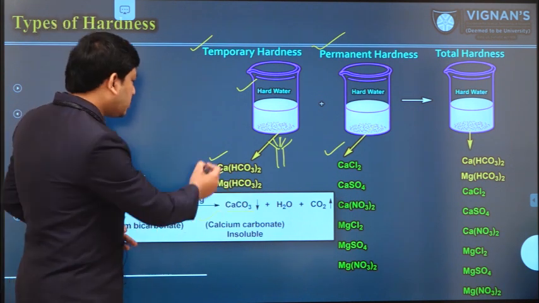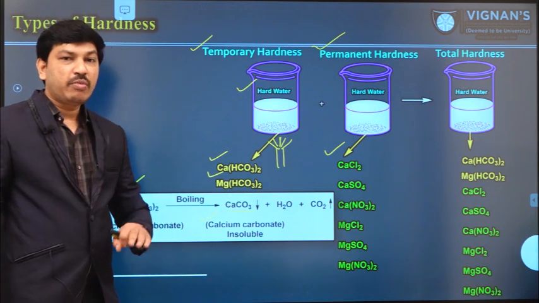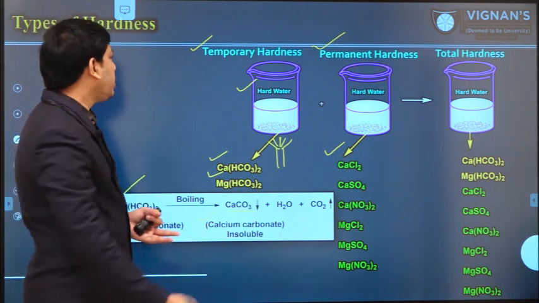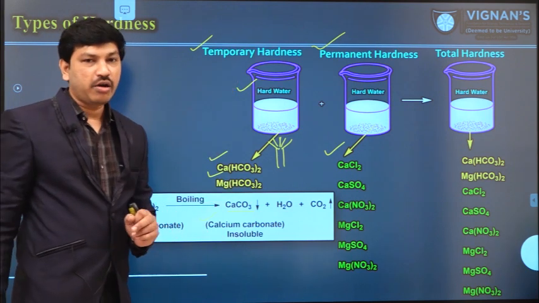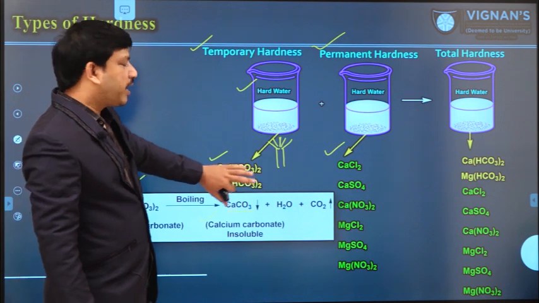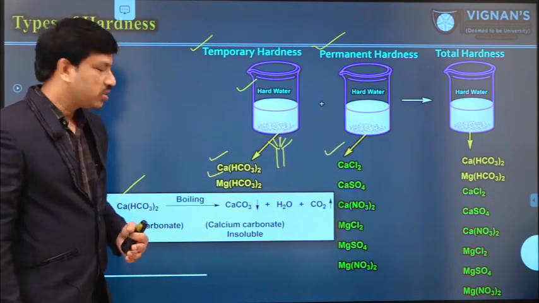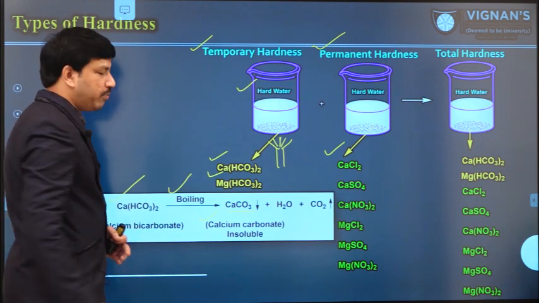That means it is easy to remove calcium bicarbonate or magnesium bicarbonate from the water sample. That is the reason this is called temporary hardness. If a water sample contains salts like calcium bicarbonate or magnesium bicarbonate, we can easily remove those kinds of salts by doing a simple boiling process.